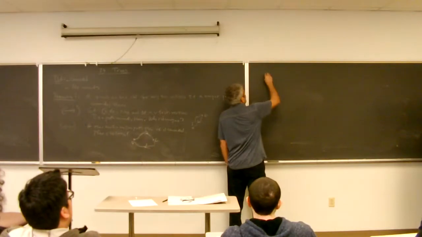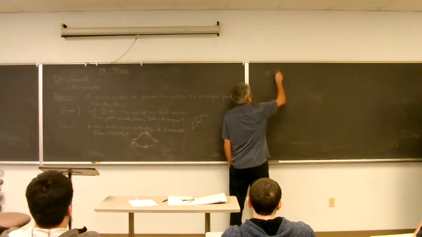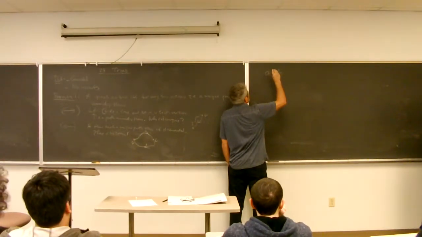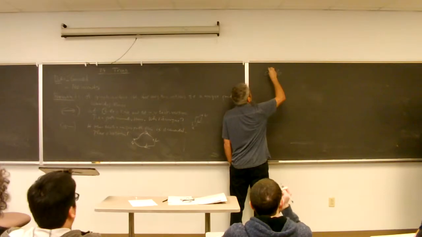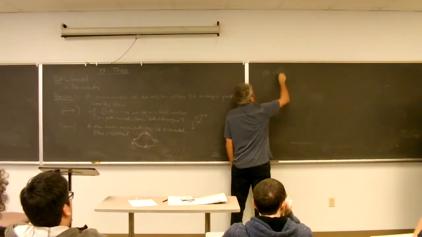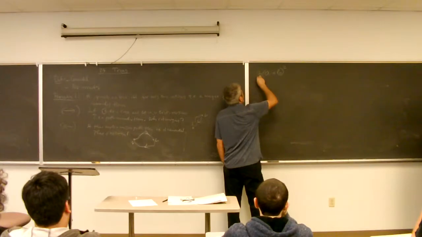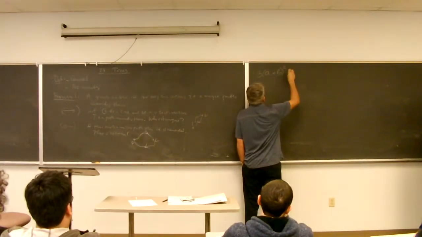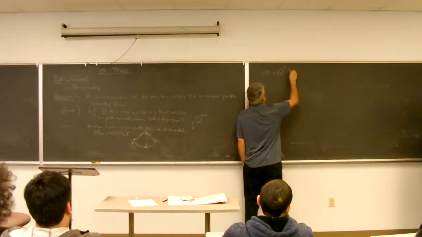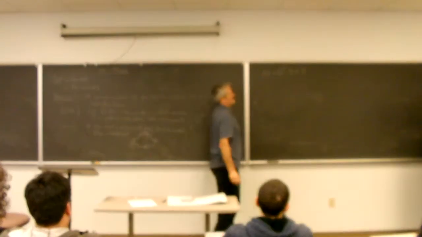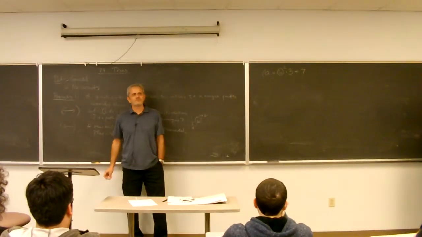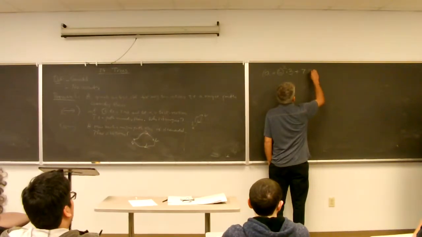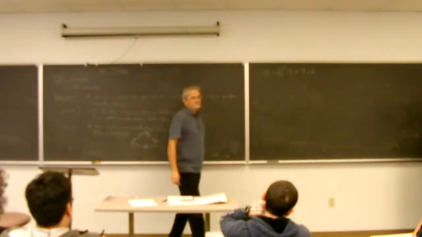So generally, if you say something like this: A plus B, squared, times 3, plus 7, and then divided by 4, something like that.